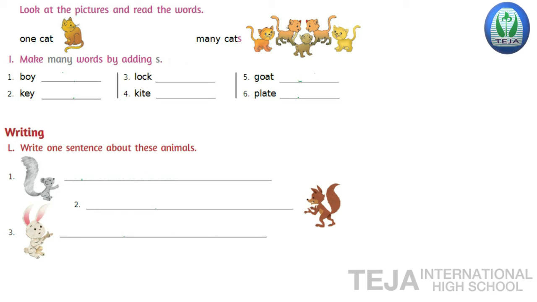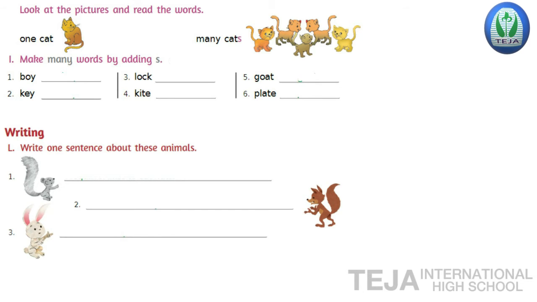So if we add s to kite, then many kites will be there. So the answer is K-I-T-E-S, kites. Fifth one, goat. The answer is goats. G-O-A-T-S, goats. Sixth one, plate. The answer is plates.